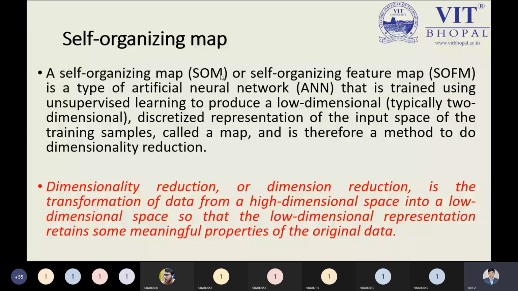The self-organizing map follows its features. And the purpose or objective of using the self-organizing map is dimensionality reduction. What do you mean by dimensionality reduction? I will tell you, but before that, just let me clear the concept of the self-organizing map once again.